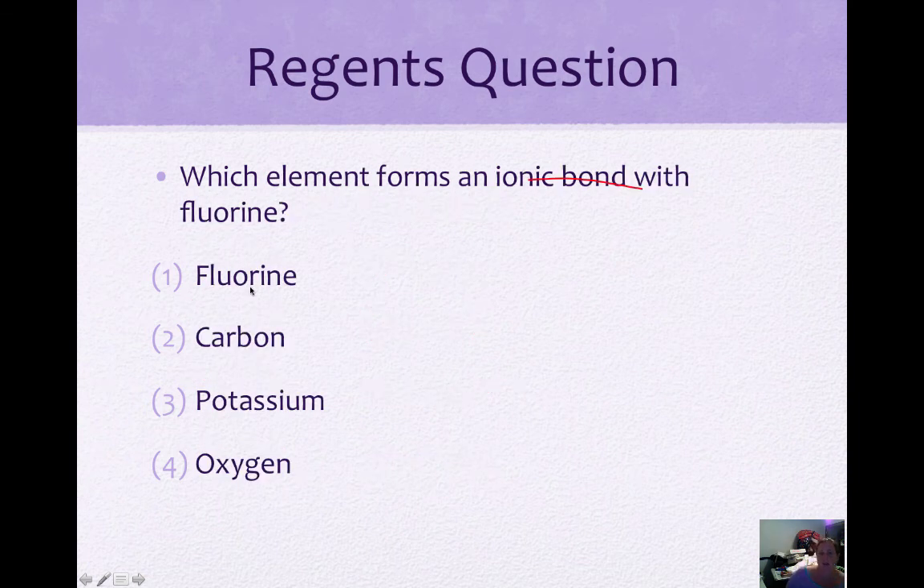Which element forms an ionic bond with fluorine? So an ionic bond, we're looking for a bond between a metal and a nonmetal. So fluorine is a nonmetal. So we're looking for a metal to then be bonded to fluorine. So it can't be bonded to itself. That would not be ionic. Carbon is also a nonmetal. Potassium is a metal. And oxygen is a nonmetal. So our ionic bond here would be potassium.